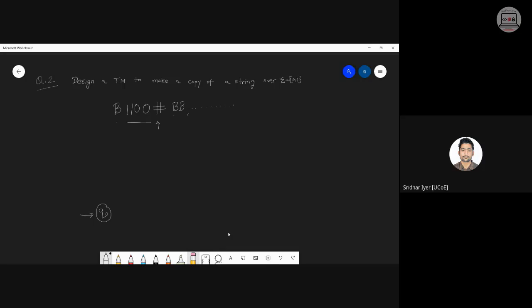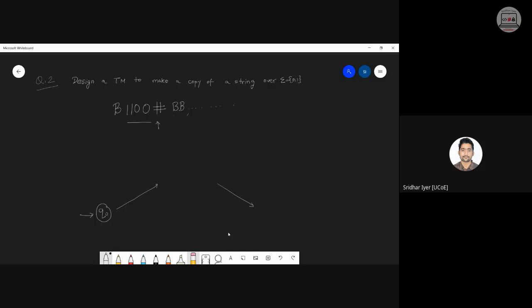So what we need to do is, अगर यहाँ पे पहला symbol 1 है, so after the hash, whatever is the blank, you have to convert that into a 1. Similarly, if the second symbol is again 1, just second blank here, you need to convert that again into a 1. Similarly, if the third symbol is 0, then the third symbol after hash should also be a 0. Am I clear? This is the logic. बहुत simple है. So if you are reading a 0, okay, just let me show you. If you are reading a 0 over here, then afterwards जो blank आप encounter करोगे, that also has to be converted into a 0.